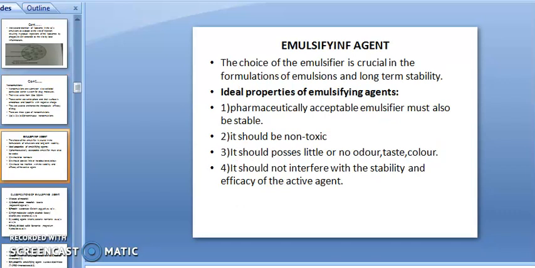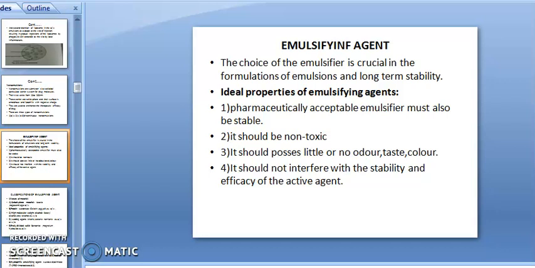Then we are going to discuss the emulsifying agent. Emulsifying agents are used to stabilize the emulsion. The choice of emulsifier is crucial in the formulation of an emulsion and its long-term stability. To achieve long-term stability, you must choose the emulsifying agent carefully. Ideal properties of an emulsifying agent: a pharmaceutically acceptable emulsifier must also be stable.